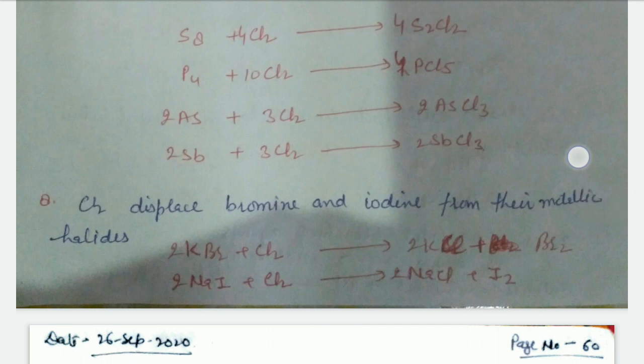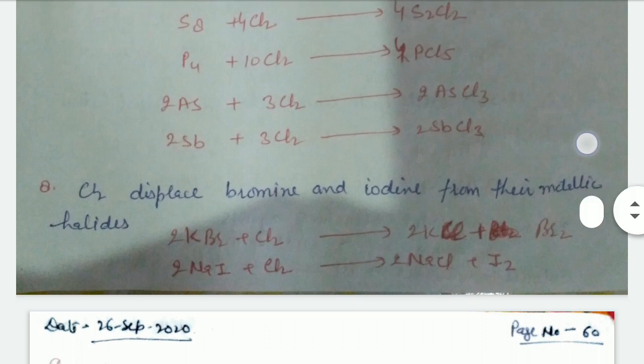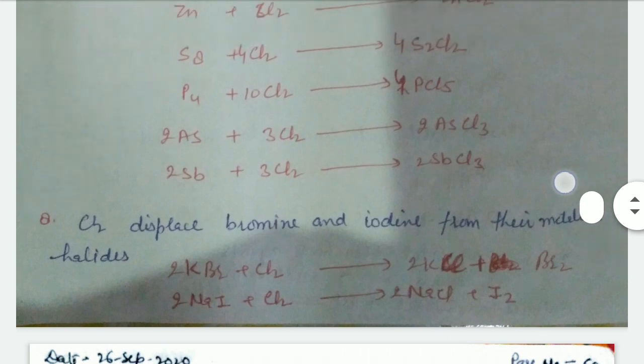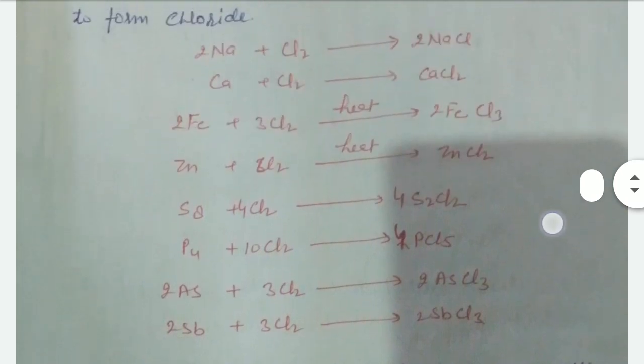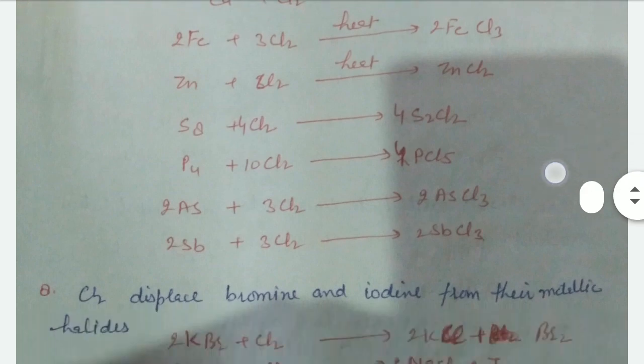Arsenic is a metalloid that reacts with chlorine to form arsenic trichloride, and antimony also reacts with chlorine to form stable trichloride. It is clear that chlorine reacts with highly reactive metals, low reactive metals, non-metals, and metalloids.